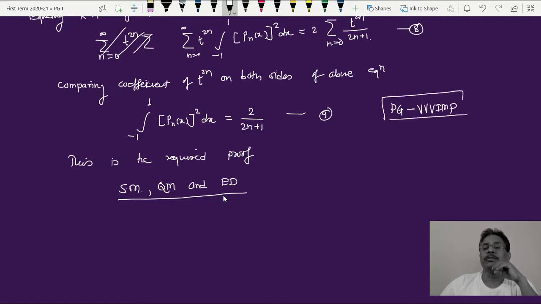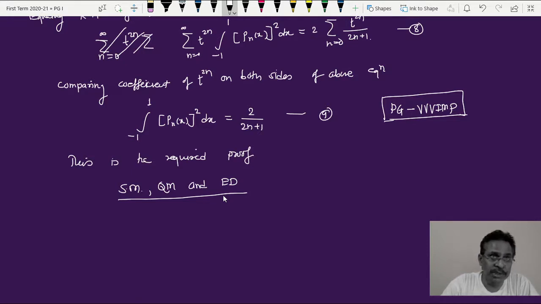Orthogonality of Legendre polynomials is another very important concept in MSc physics, in mathematical physics, as well as in statistical mechanics and quantum mechanics and electrodynamics. You are going to come across this type of condition many times, in several different types of situations or physical problems. So remember, this orthogonality condition plays a very vital role in almost all branches of physics. Here we have finished the first part of this chapter, that is the Legendre functions.